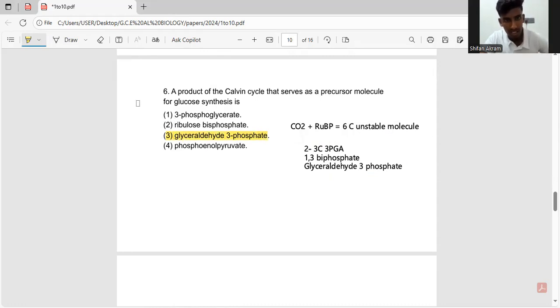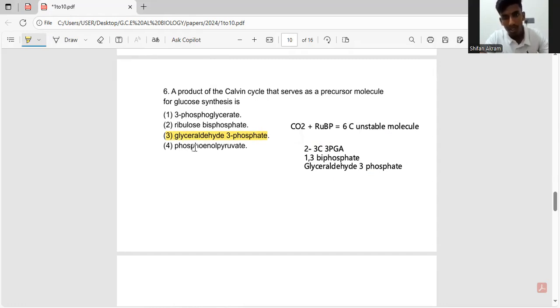So we eliminated the first answer. So what about ribulose biphosphate? Ribulose biphosphate is the carbon acceptor, and it has nothing to do with being the precursor molecule. Again, what is this phosphoenol pyruvate? Phosphoenol pyruvate is also called PEP, which acts as a carbon acceptor in the C4 pathway.